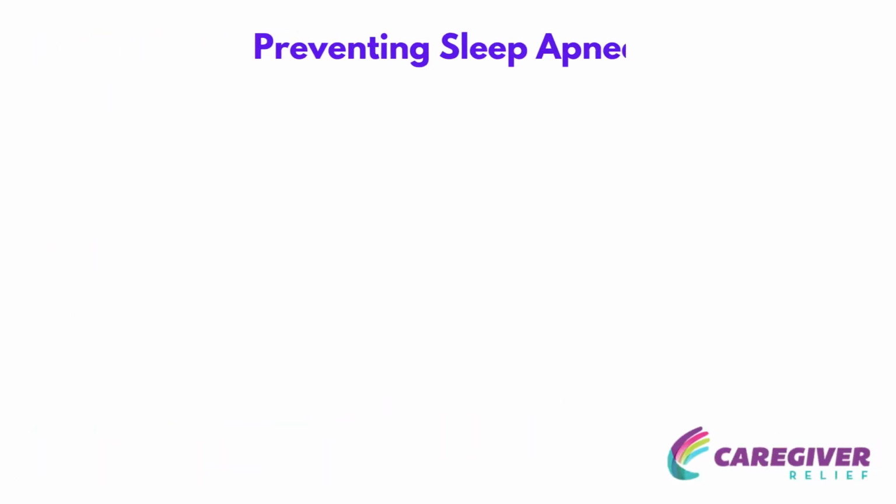Preventing sleep apnea. Sleep apnea is a common disorder that occurs when your breathing is disrupted during sleep. While the risk of developing sleep apnea cannot always be prevented, there are certain lifestyle changes and preventive measures that can help reduce your chances of developing this condition. To improve your sleep quality and reduce the risk of sleep apnea, you should maintain a healthy weight.